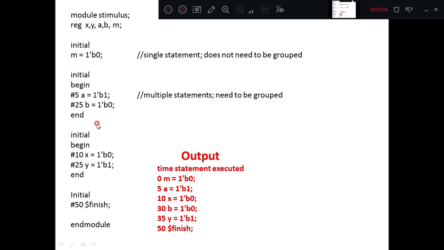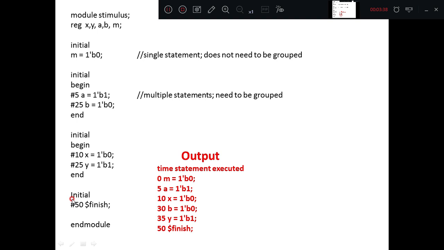Now if you consider this particular example, let us try to understand how the initial statements are executed. So here there are multiple initial statements. As we have discussed earlier, in an initial statement, if it is only one statement there is no need to write begin and end. If you write begin and end also it's okay, it is optional. If you don't write, it is also valid. When there is more than one assignment statement, begin and end are compulsory. You can observe initial 2 and 3 statements. In the last statement, in initial there is only one statement, so we are not writing any begin and end.